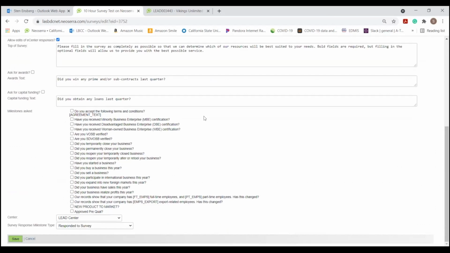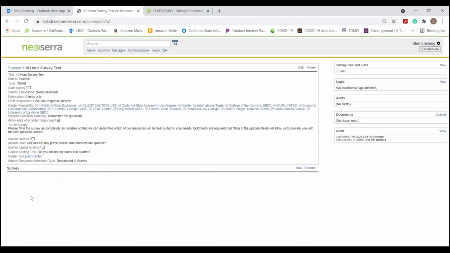And then there are some options here just at the very beginning. You can ask them about milestones if you'd like. If they answer yes to this question within the survey, it would constitute that they are attesting a milestone happened. You'd see a little gold star in their file, and we would consider that reasonable backup for a milestone. In this case, I'm doing sort of a satisfaction survey, so I'm not going to add any milestone-like questions.